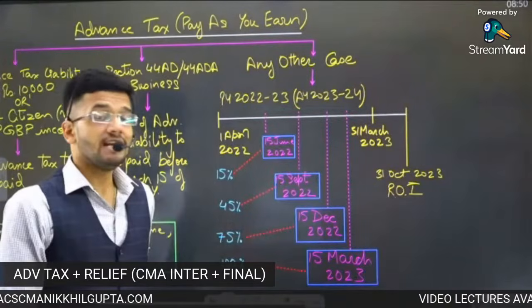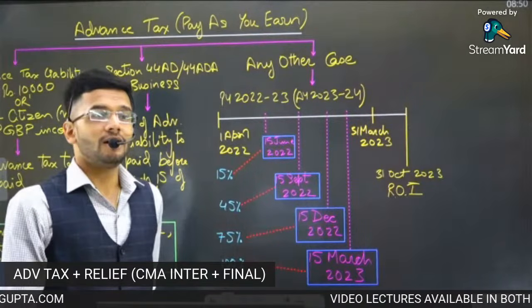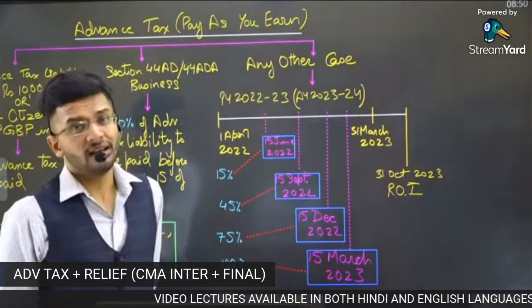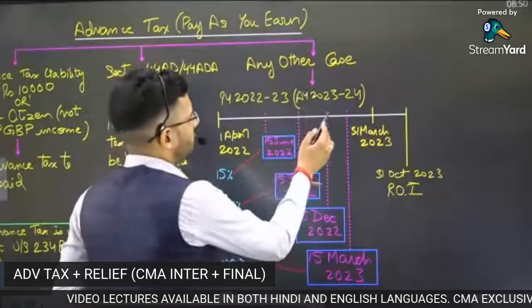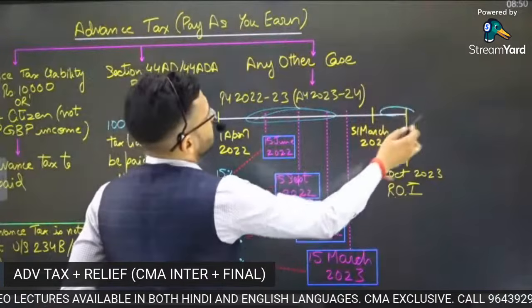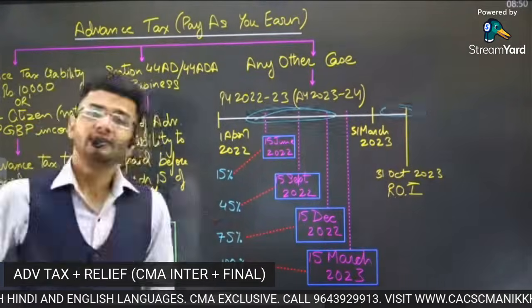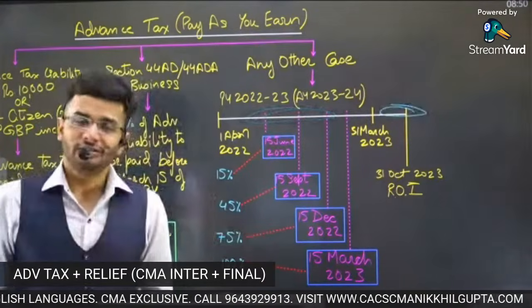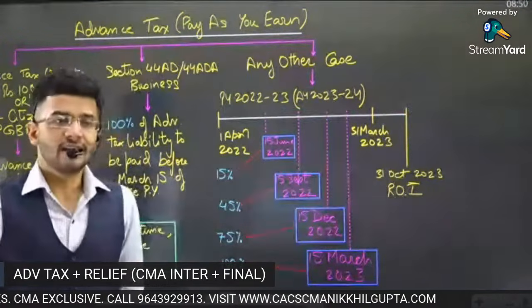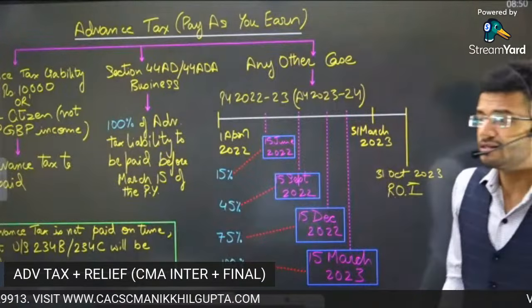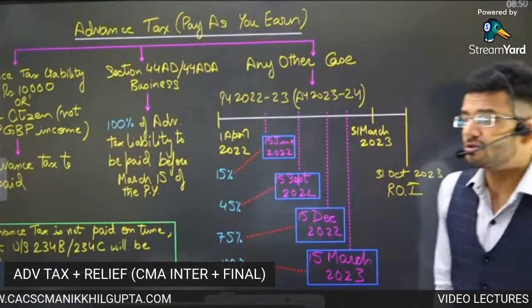Yes, it might sound a bit greedy from the point of view of the income tax department. Guys, it doesn't matter if income tax is collected over here or income tax is collected over here. How would it matter? But why complicate? Why have this complication of advance tax? Absolutely true, guys. There's no point in having this complication when the taxes could have been recovered easily after the end of the financial year.